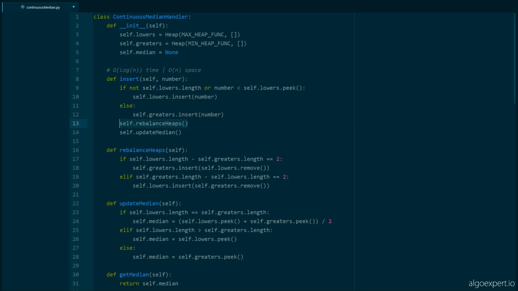Then we rebalance the heaps. And in the case where we have to do work to rebalance them, all we're doing is removing a number and inserting a number, and removing another number and inserting another number, right? And so all of these operations run in O of log of n time.